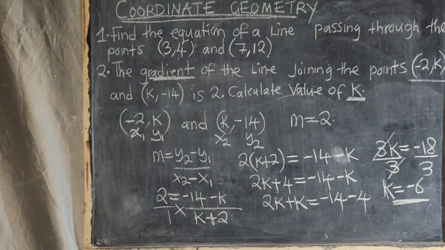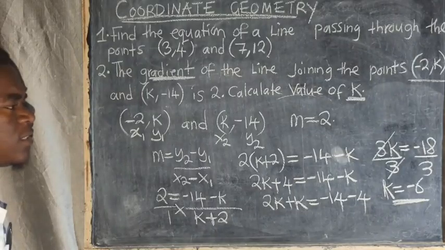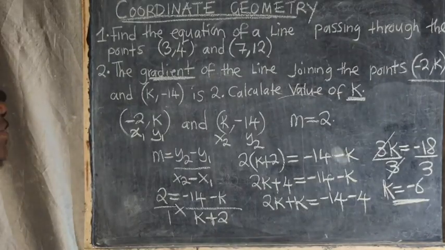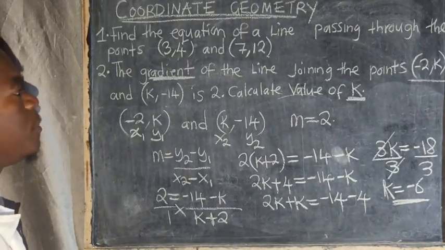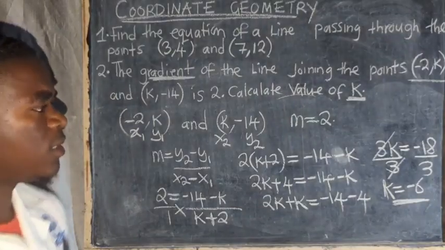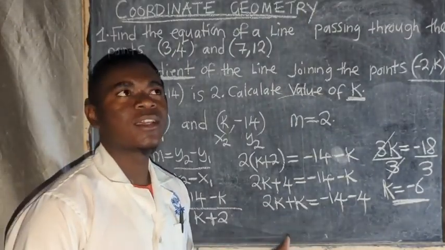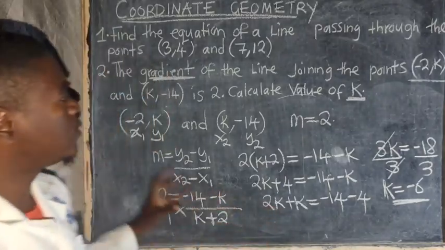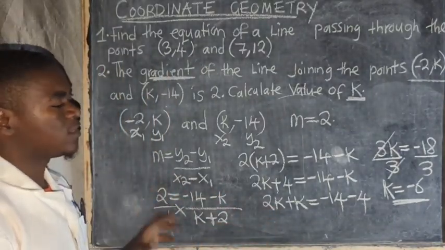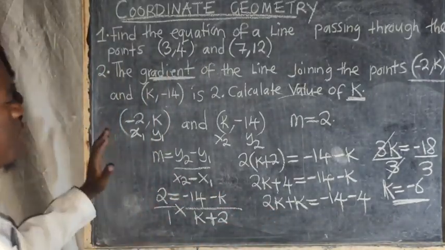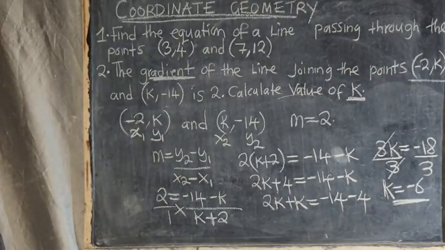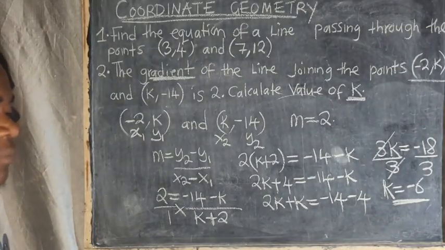This is the simple part that should be known. So you need to make sure that you know and understand how to work out this. Each student should know how to calculate these particular questions.